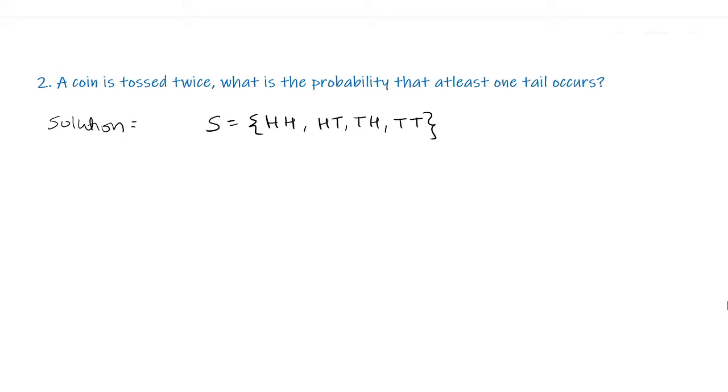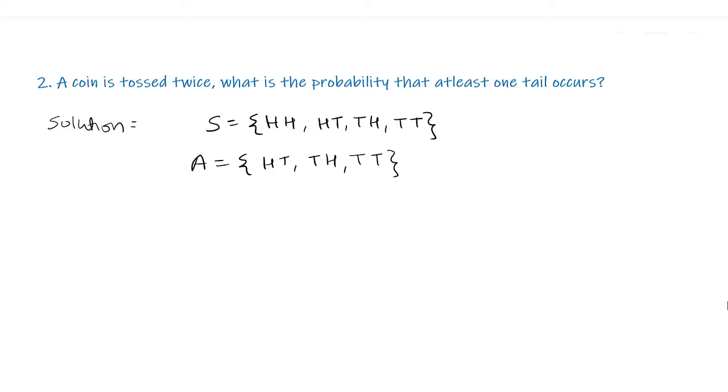For at least one tail to occur, there can be one tail or both tails. If we name the event A, that at least one tail occurs, then the elements in A are HT, where one tail is there, TH, again one tail, and TT, both tails.